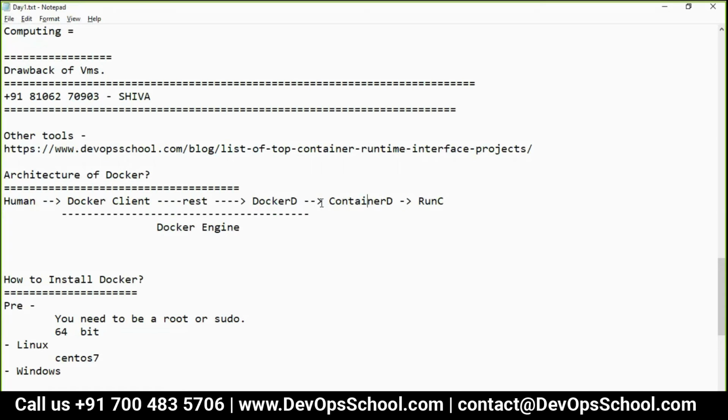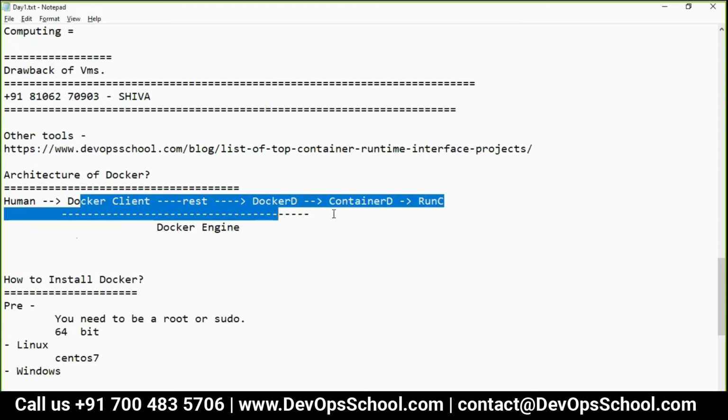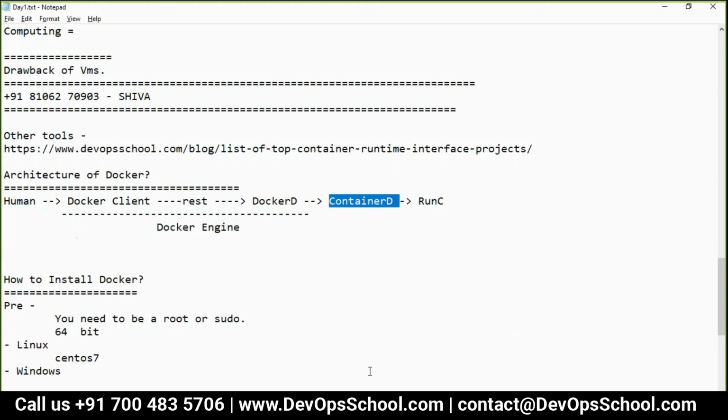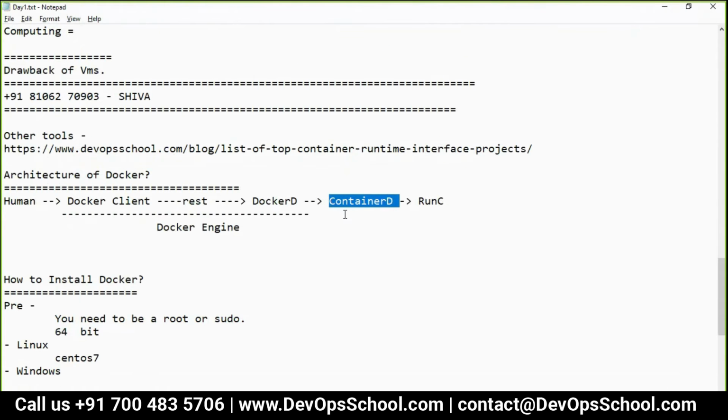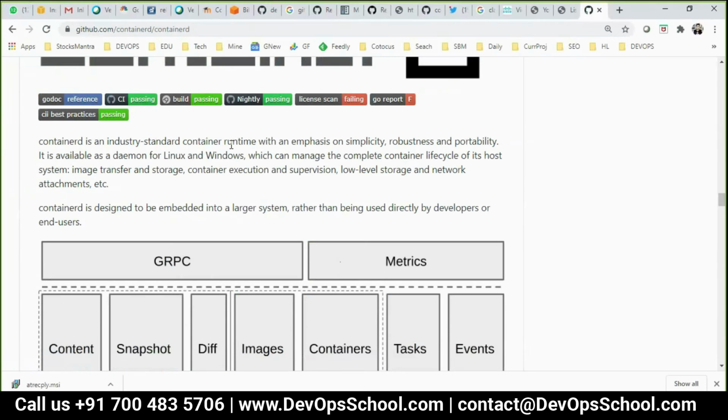By the way, in order to create a container, you can skip this one also. You don't need Docker D. We can directly use Container D and create a container. But the problem here is, because we got so fond of the Docker ecosystem, Docker itself is now using Container D to create and manage the container. So ultimately, we give the instruction, but Container D is the real doer who is doing all this. So a runtime environment.